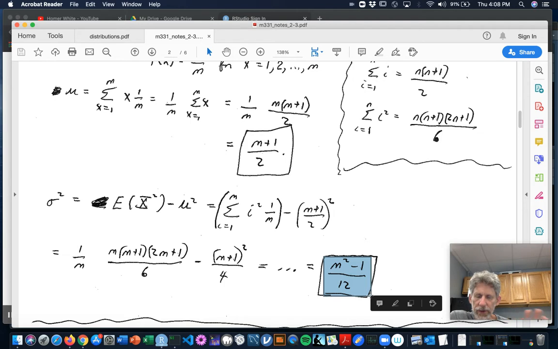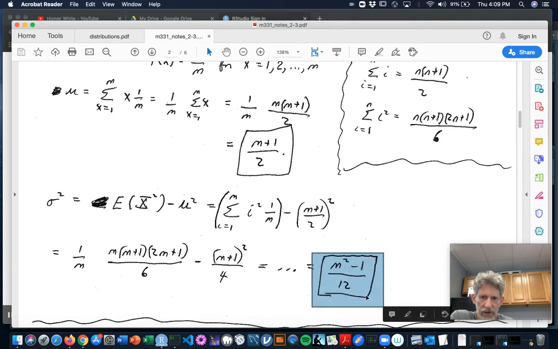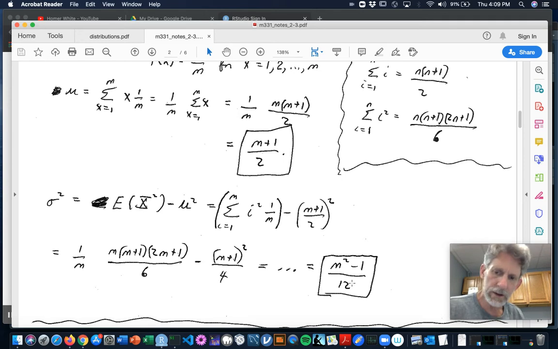I encourage you to take your pen and pencil and paper and stop this recording and just see if you can simplify this down to this. You always want to stop the screencast whenever any kind of interesting complex math goes on and see if you can fill in the details yourself. And then if you can't, like get stuck somewhere, just have that noted down as a question you'd like to ask later on in class.